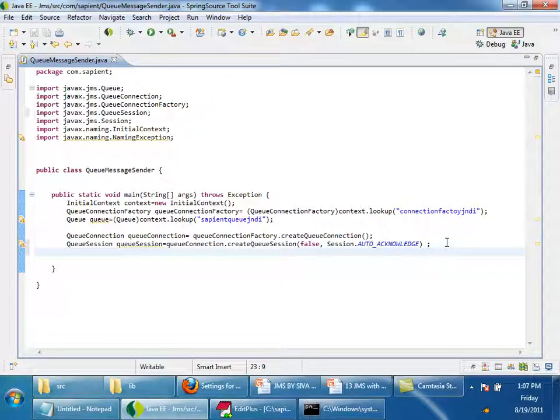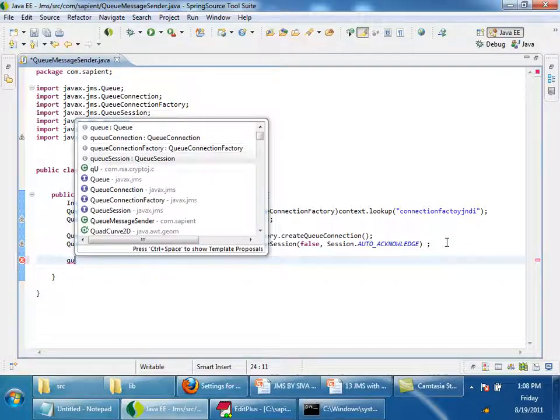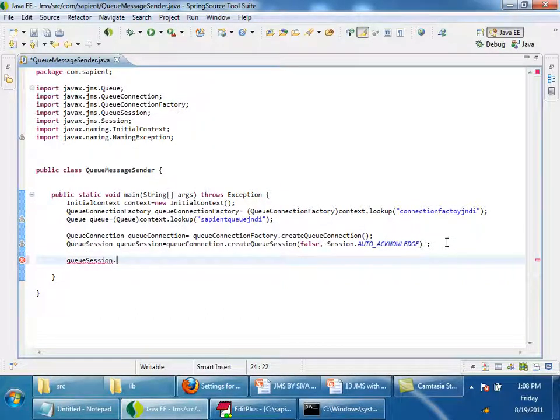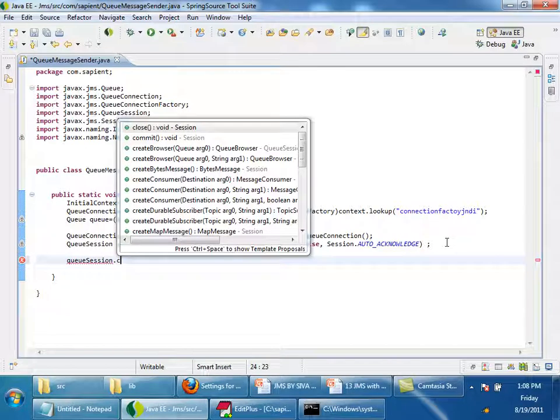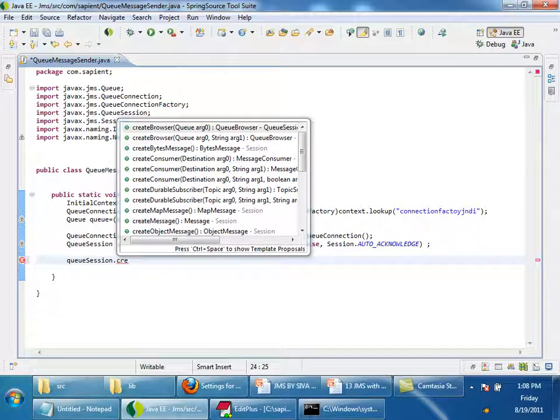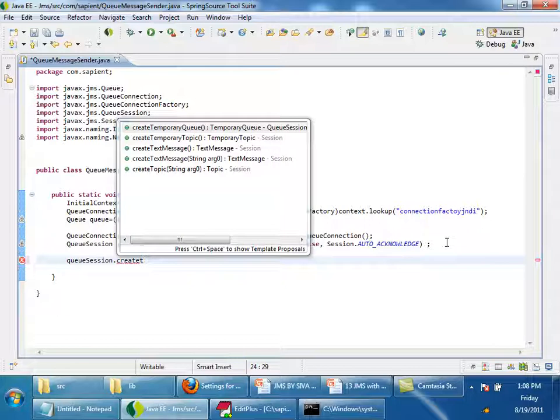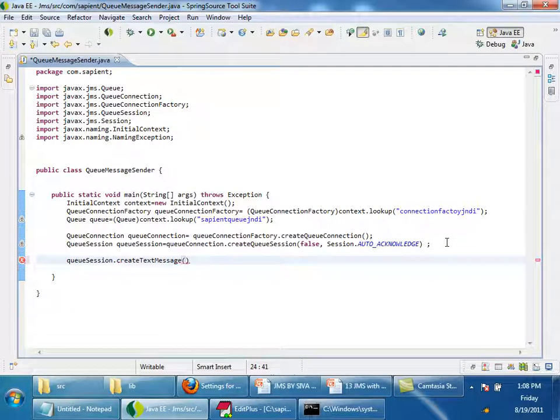Then once I have a session with this queue, I can say queueSession.createTextMessage. I want to send a text message, so create a text message.